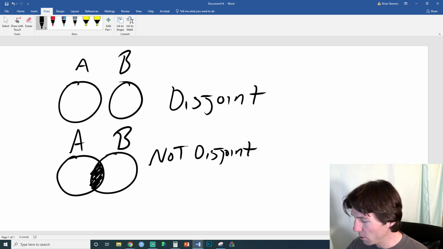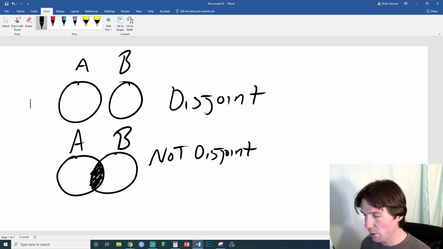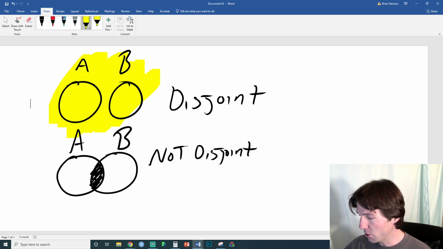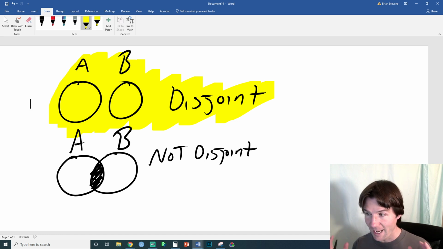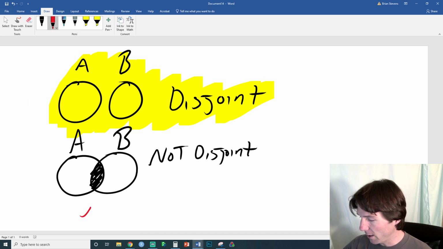Remember that disjoint is mutually exclusive. Think of circles that are exclusive of each other, mutual meaning the two exclude each other. The top one is mutually exclusive, which is also disjoint. Think, there's no joint to that circle, where this one down here has a joint. Just hone in on what those words mean. Are these circles disjoint? There is no time when A occurs and B occurs. But if they are not disjoint, then there can be a time when A occurs and B occurs.